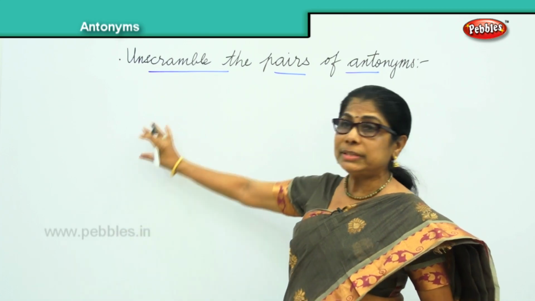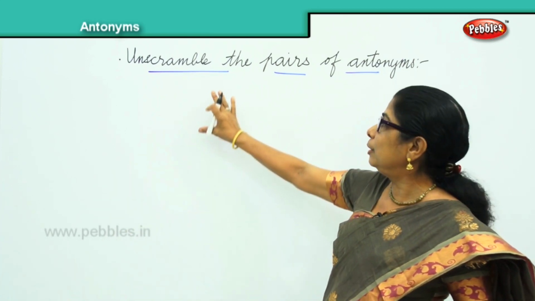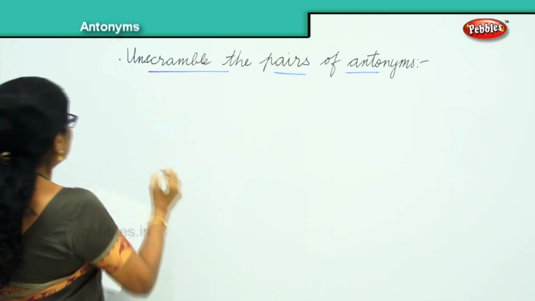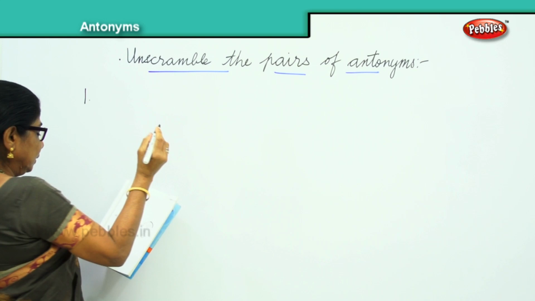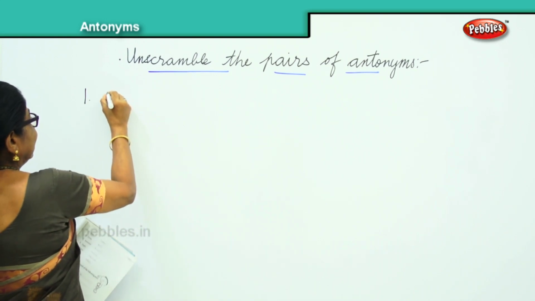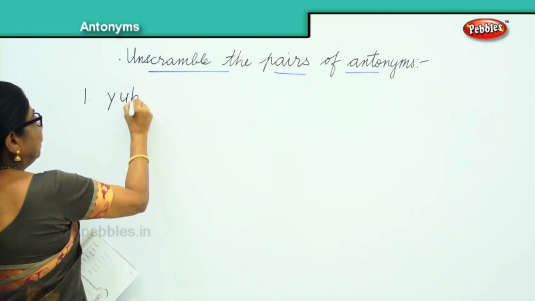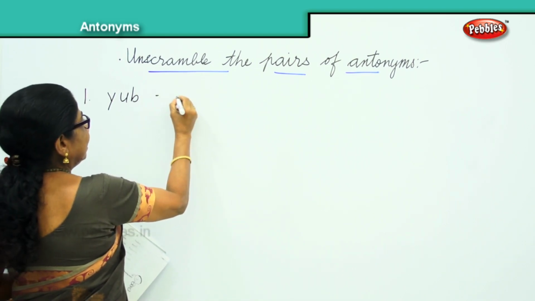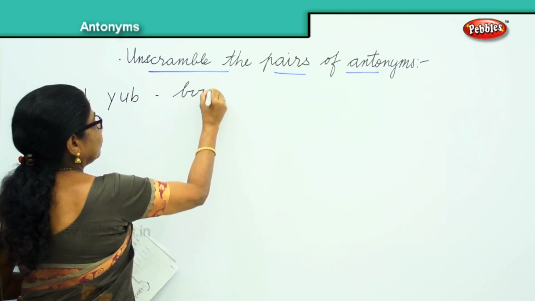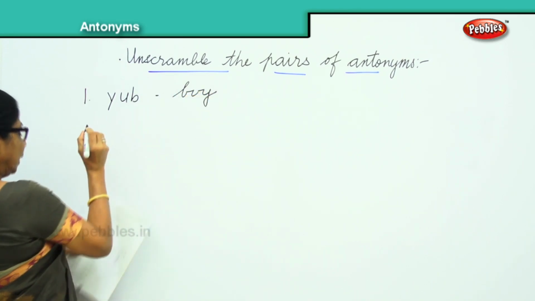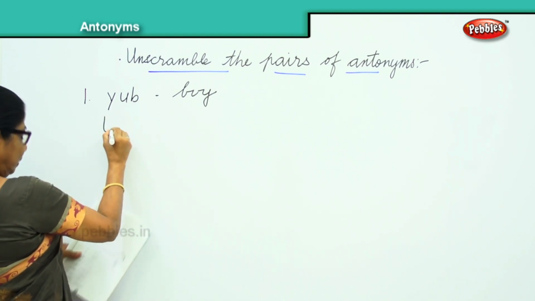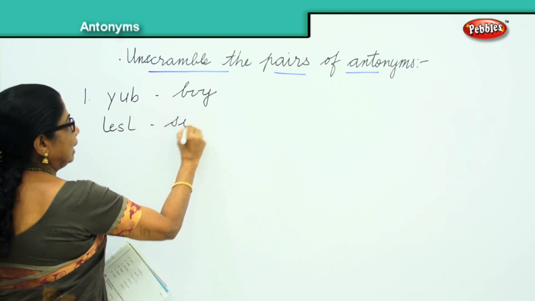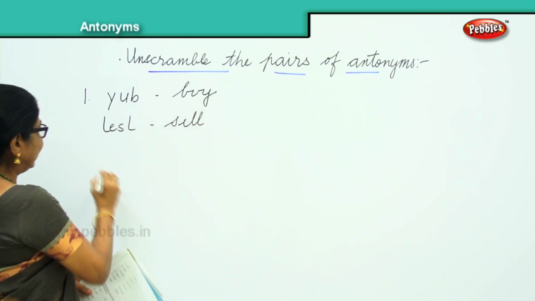Now what we are going to do is, I will give you the pairs, but you will have to unscramble and find the pairs. Okay. So the first one is Y-U-B. Find the word. What is that? Buy. First is buy. Okay, the opposite of buy. Now I am writing L-E-S-L. What is that? Sell. Very good. Now, next one.